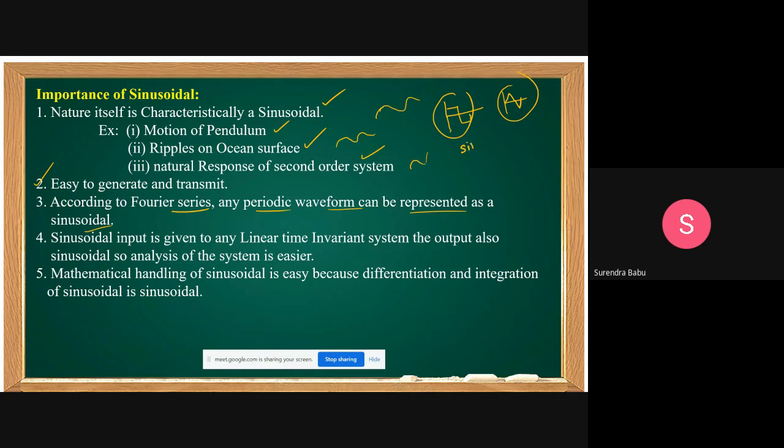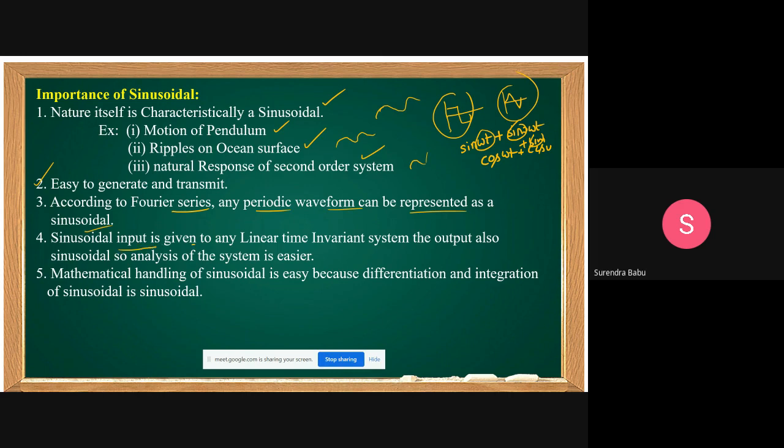That means, for example, it consists of a sin omega t term, and also a sin 3 omega t term and sin 5 omega t. All these we represent as either sin or cos functions. Any periodic waveform, by applying Fourier series, we can represent as sinusoidal functions only. That is one more reason why you are preferring the sinusoidal.